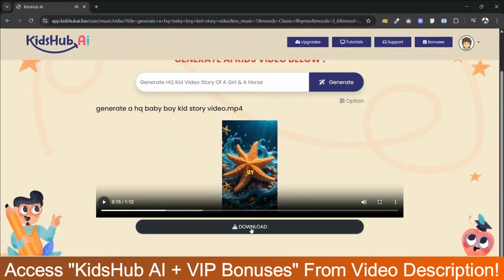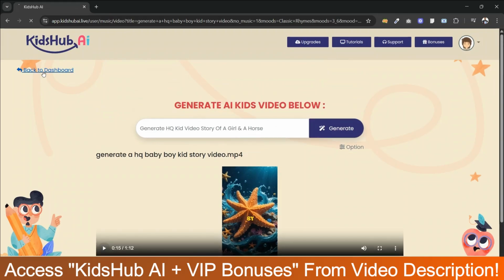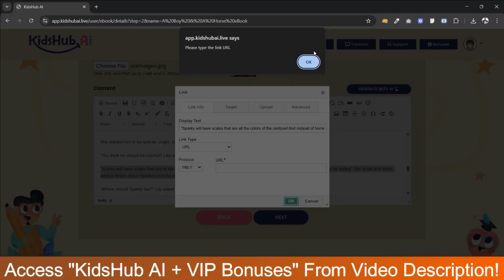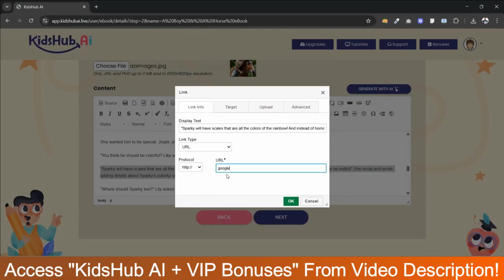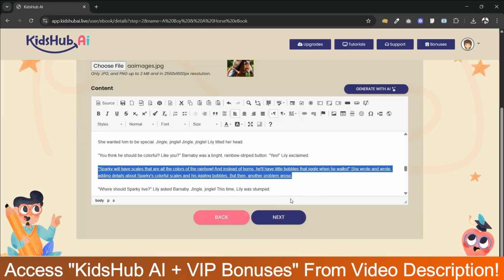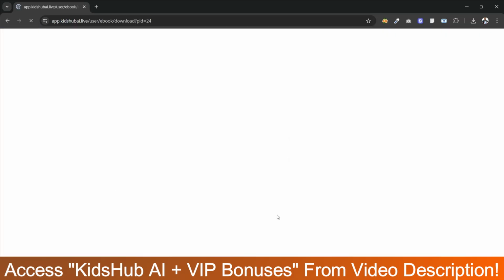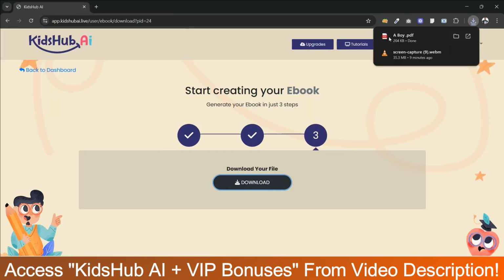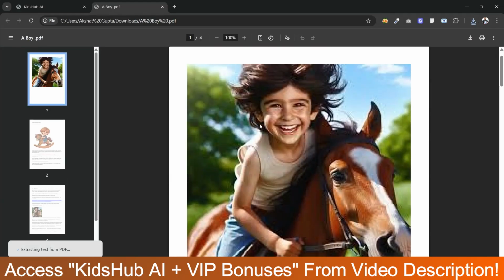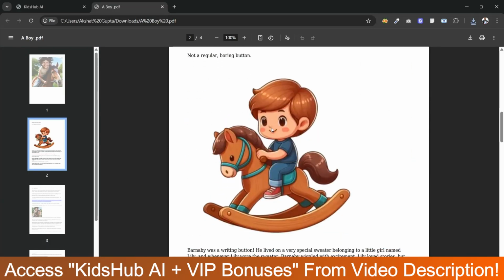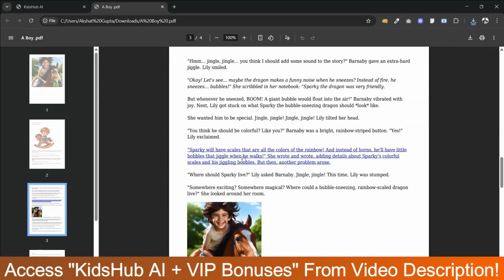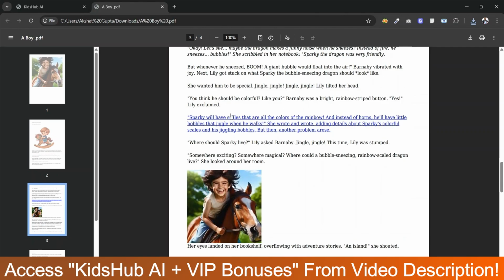Okay, you can simply download here. So this is how you can generate kid music, rhyme, video rhymes. Just suppose I'm adding google.com as a testing. Just click and now click on next. All right, now click on download. Wait, and it's done. You can see your ebook is now ready with the text. See the red text here. See, the link is here.